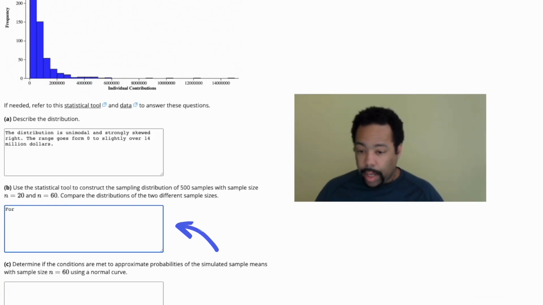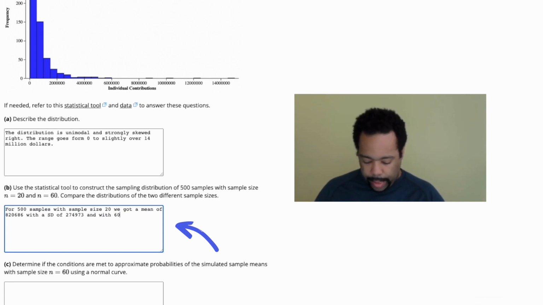Let's collect that information over here. So for 500 samples with sample size 20, we got a mean of 820,686 with standard deviation of 274,973.